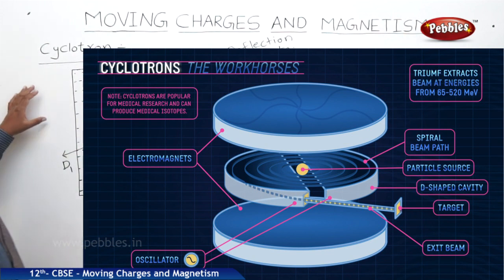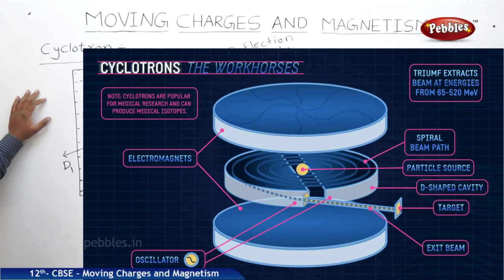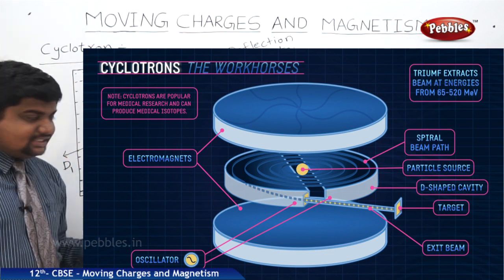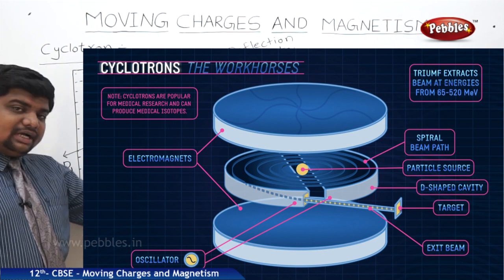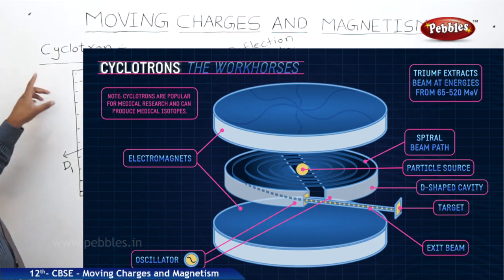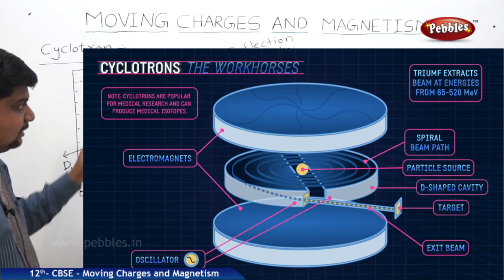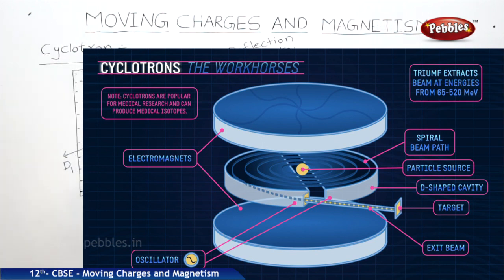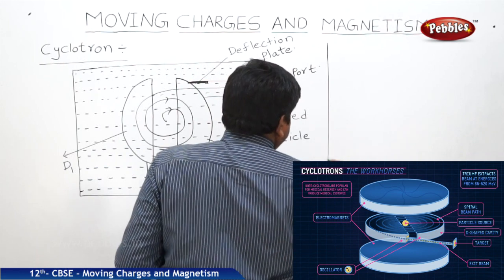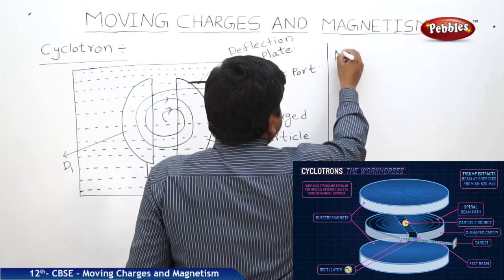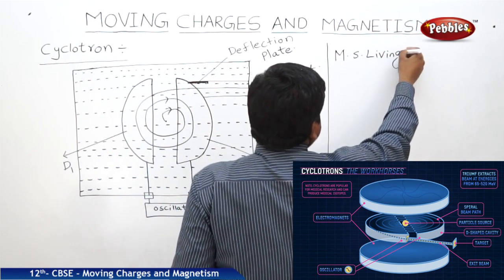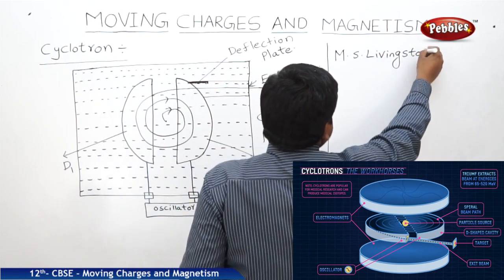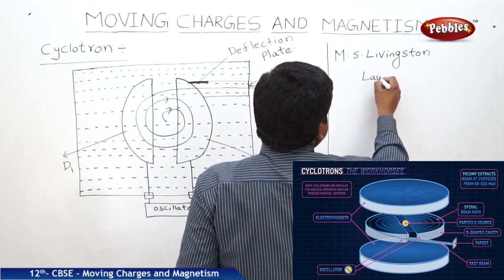Now, we will see one of the important structures to accelerate the charged particles from low potential to high potentials, or low voltages to high voltages, or low energies to higher energies. This device name is cyclotron. This cyclotron was first investigated and thought by M.S. Livingston and Lawrence.